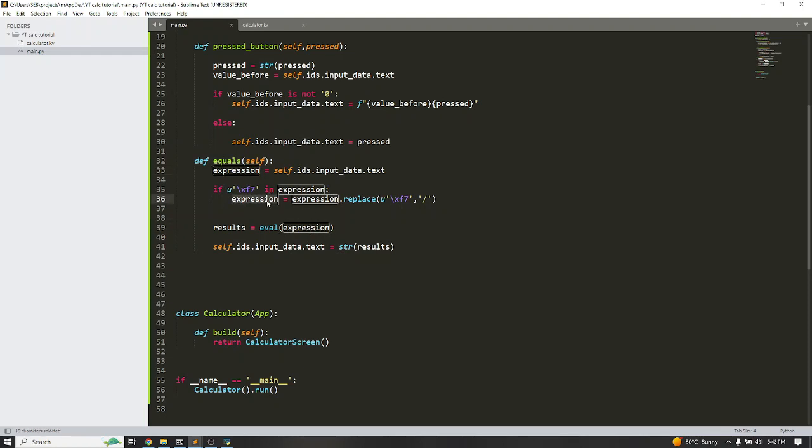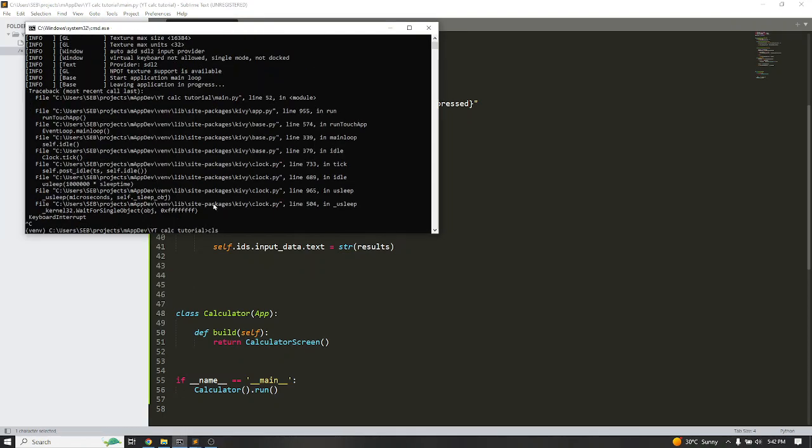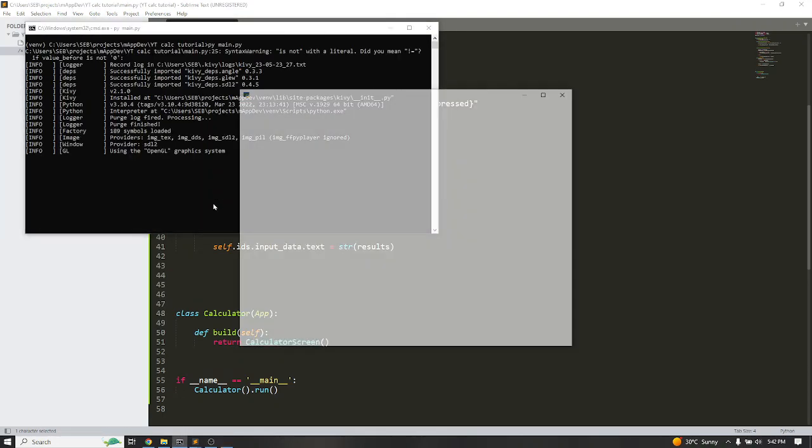So this, okay, and put that. So this handles that particular expression. Though you will see the normal division sign on the screen, the backend is not using that division sign to operate. It's using the forward slash that Python understands. So go back to this and then we run this.